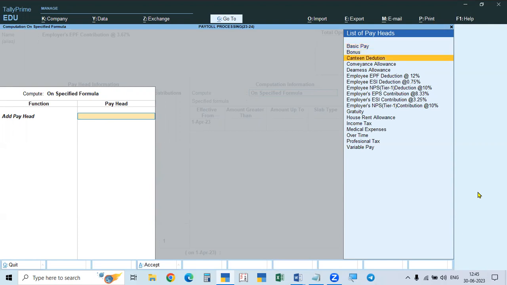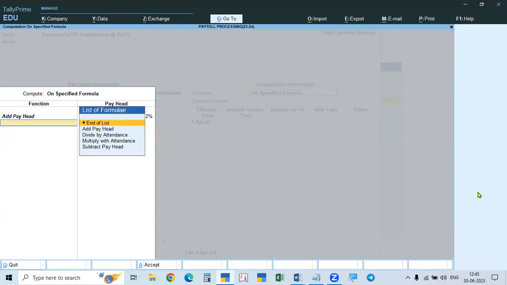That's why what we have to do is take it in a different way, not the other way. The employee's EPF deduction is 12%. Then out of that, the employer's contribution of 8.33% to the Employees Pension Scheme is to be deducted. The balance will be paid towards the Employees Provident Fund.